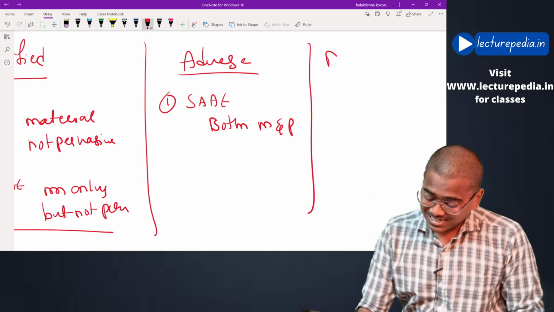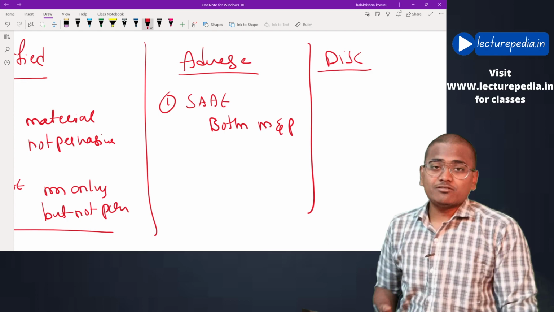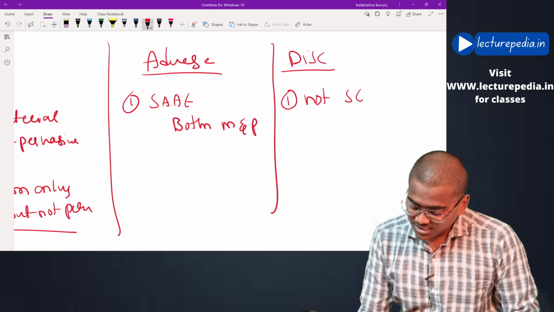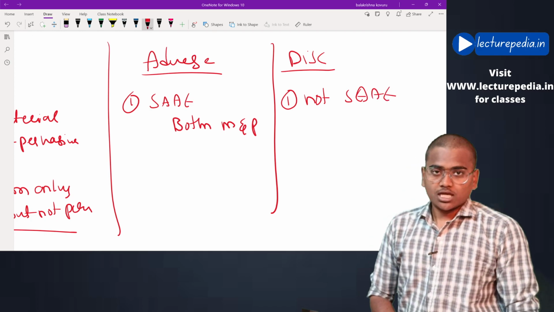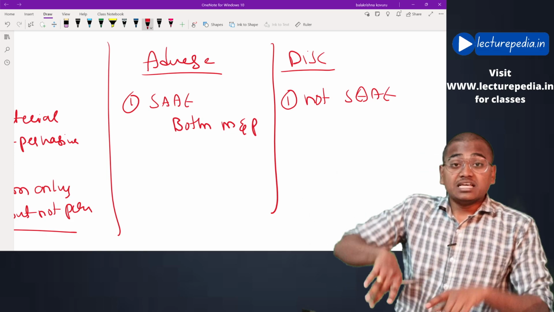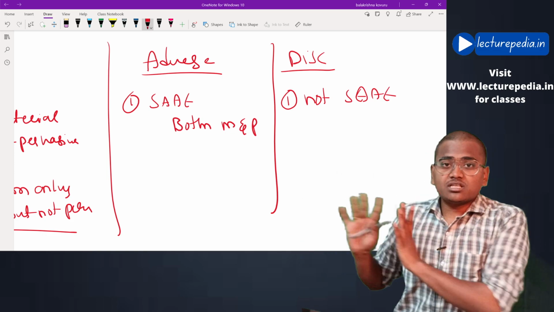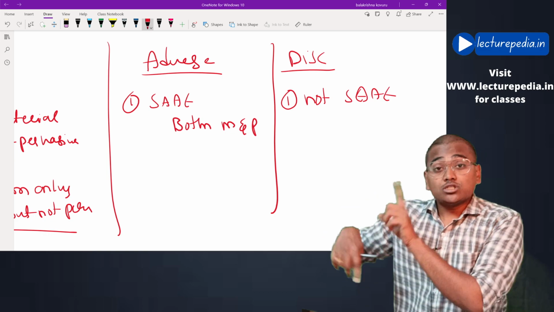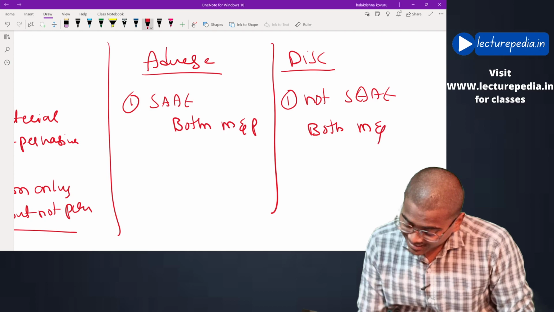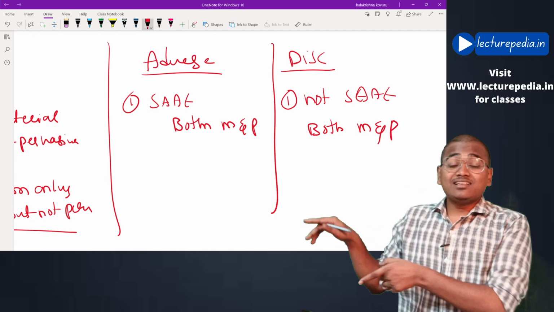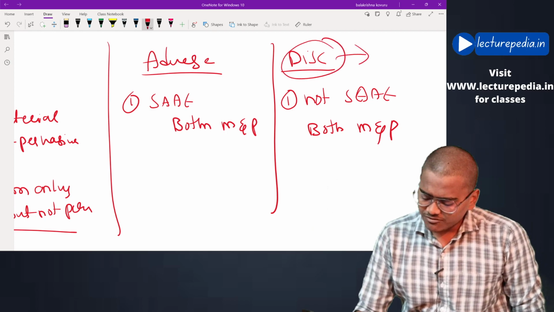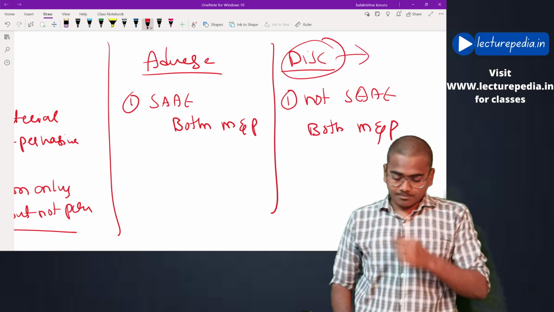Next, disclaimer of opinion. When will the auditor give a disclaimer of opinion? The auditor has not obtained sufficient appropriate audit evidence, and the auditor feels that in case there are any misstatements in the financial statements, those misstatements will be both material and pervasive. In this situation, the auditor will give a disclaimer of opinion. That means he will not give an opinion at all. Hope this is clear.